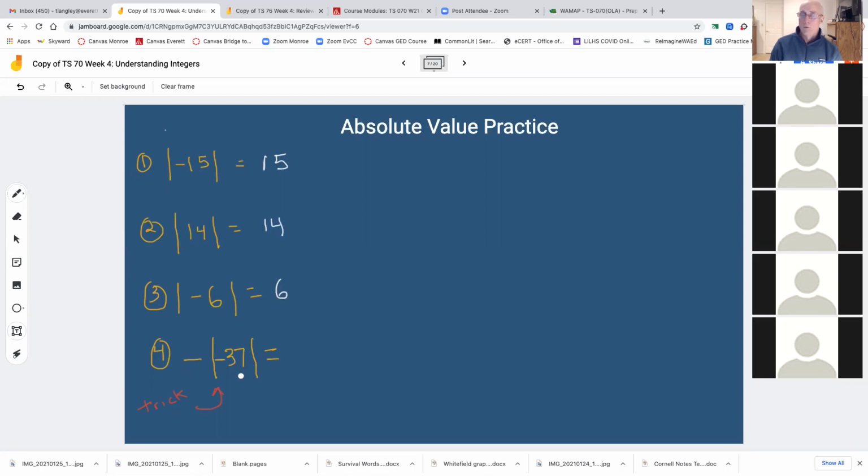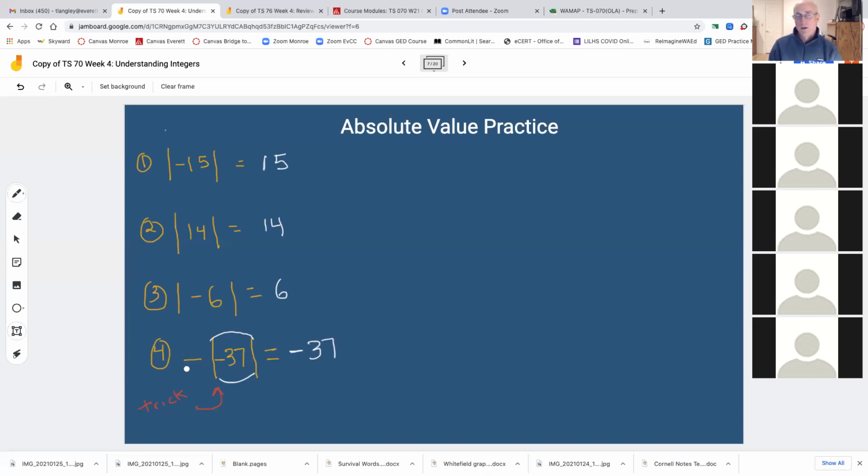Here's how it would read out loud. What is the negative absolute value of -37? Well, if I was just looking at this part right here, the absolute value of -37 is just 37. But it's asking for the negative of that. And so that's a little trick question that you might run into, even especially in 76, the next class up.